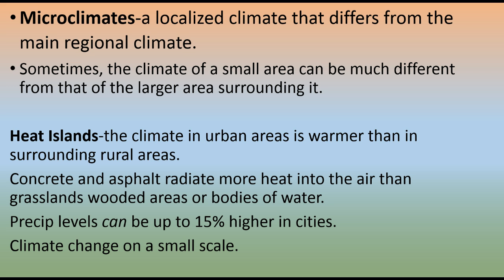Because of this convection and this heat rising, precipitation levels can be as much as 15% higher in large cities, and temperatures can be higher in the daytime and cooler in the nighttime, actually. So these heat islands are examples of microclimates.